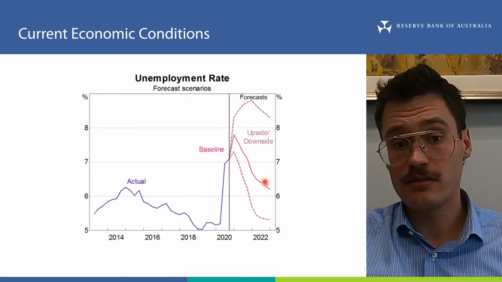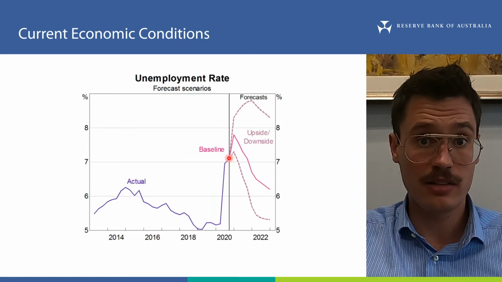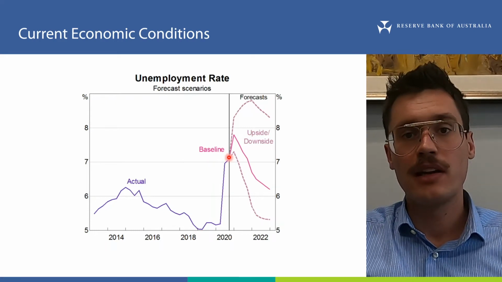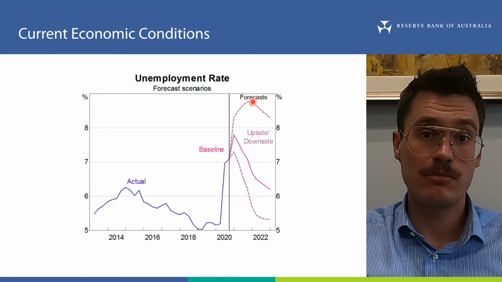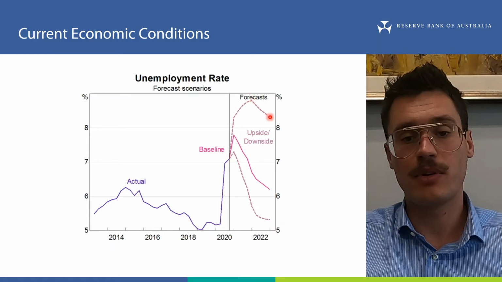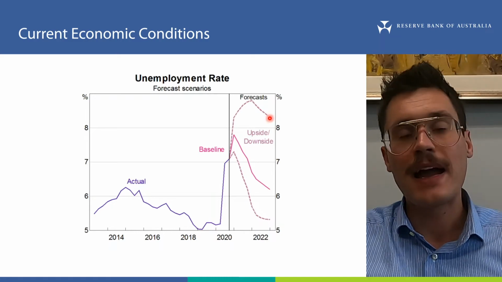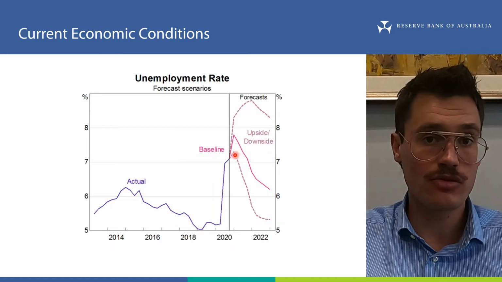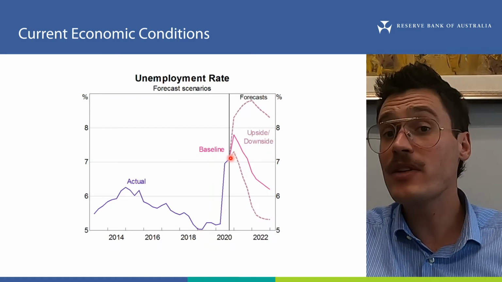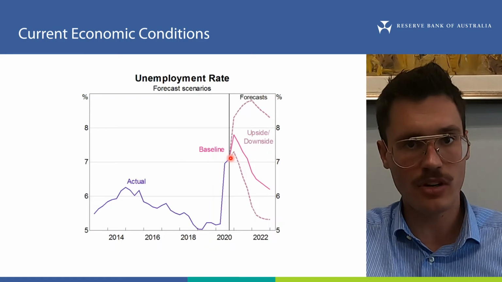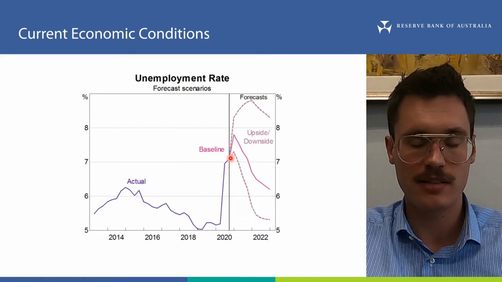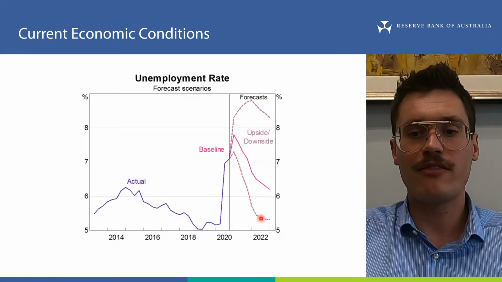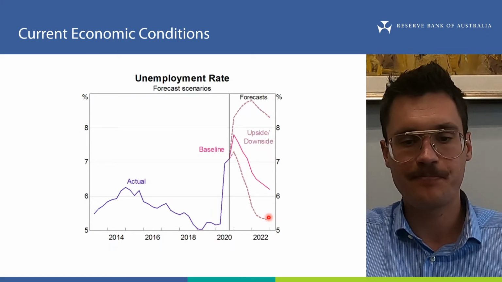In the downside scenario, Australia sees some major outbreaks of the virus, experiences tighter restrictions, and a longer closure of overseas borders. Here, the unemployment rate peaks at 9%, before declining a little to 8.5% by the end of 2022. An upside scenario is also possible, where there's additional progress in the control and treatment of the virus in the near term, even without a vaccine. This would boost confidence in spending by households and businesses. Here, the unemployment rate is expected to decline faster, reaching around 5.5% by the end of next year.